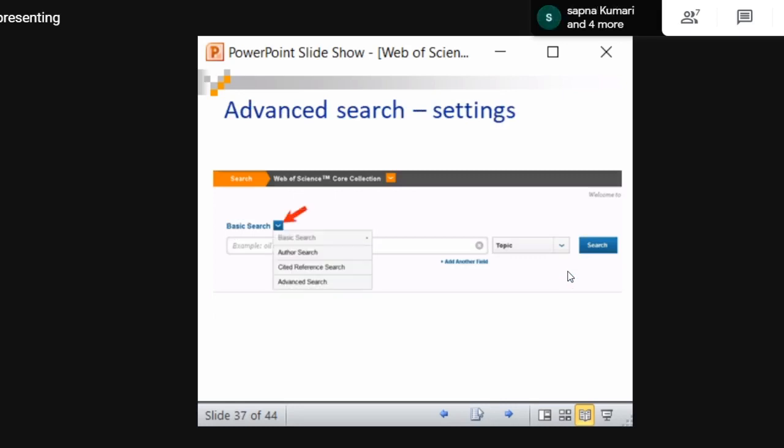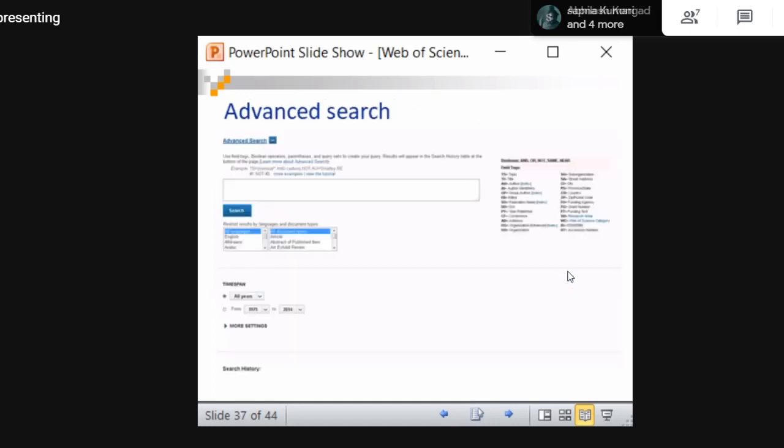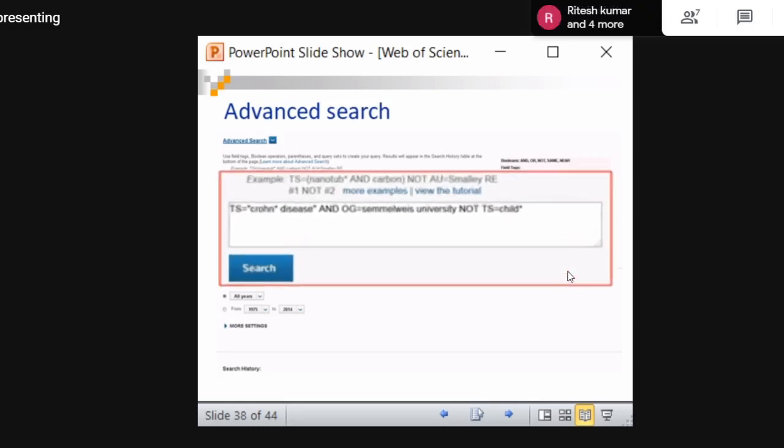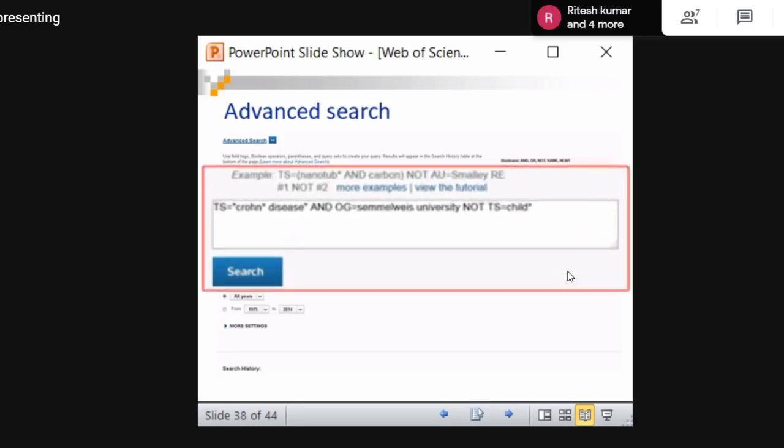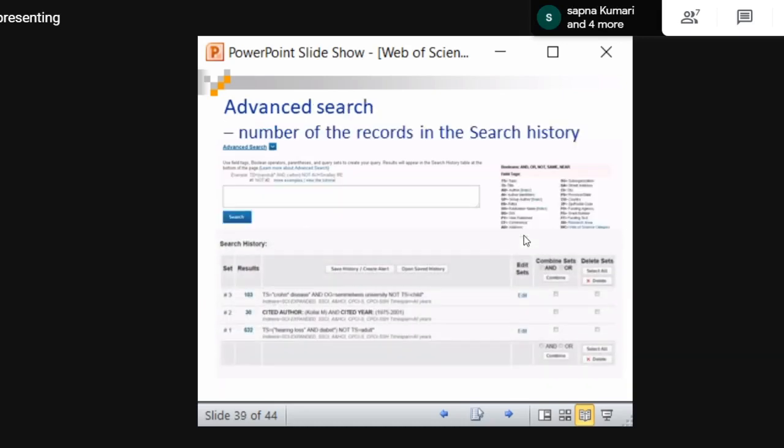Now we are going to see advanced search settings. These are the advanced search options. You can integrate different fields. I told you there are different filters you can use. TS is for topic, and you can integrate using the AND operator, and OG is for institution, with NOT. You can again use the NOT operator for topic. So like that you can combine more than one field.